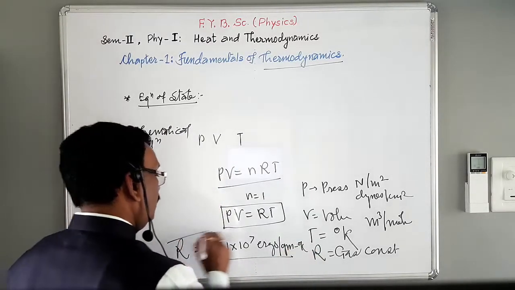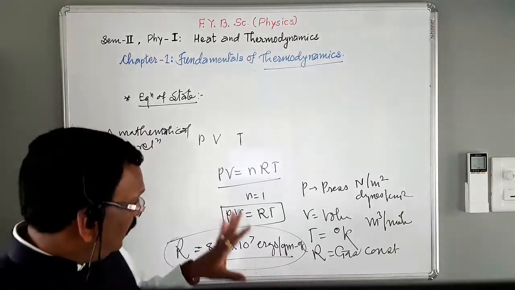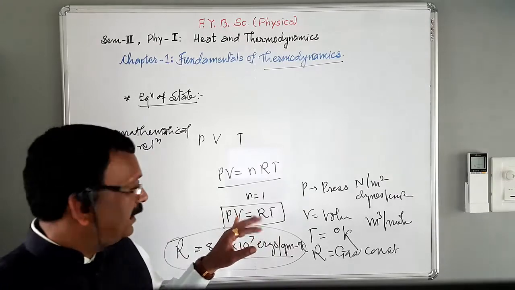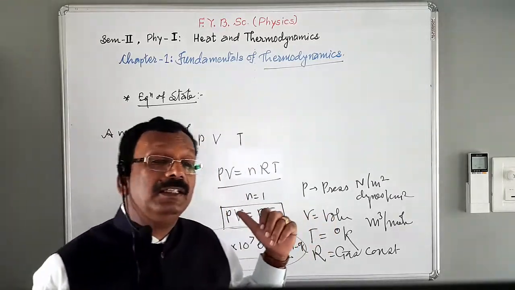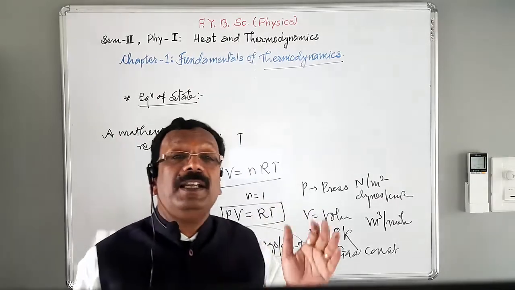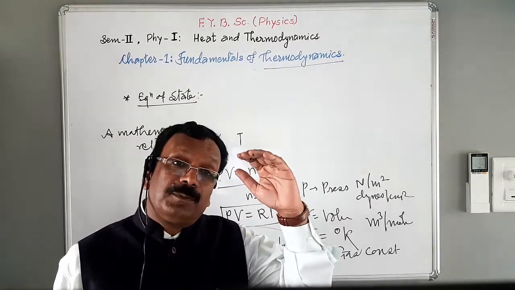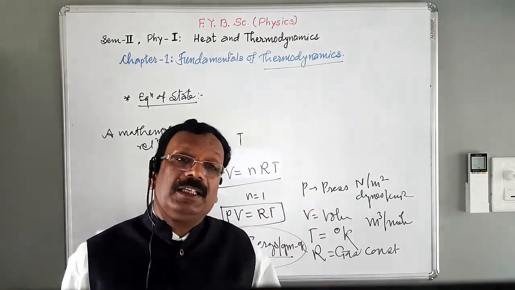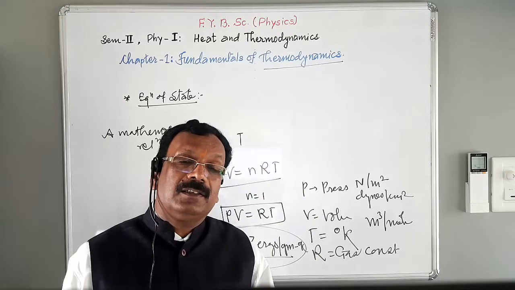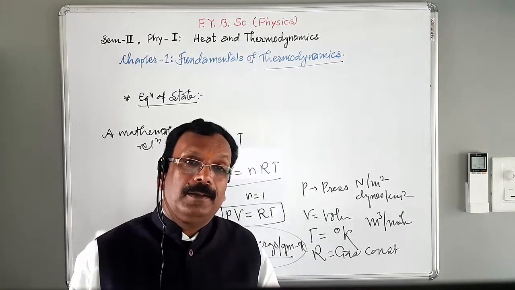This is the value of the gas constant. Remember this forever. Now, remember that the pressure P, volume V and temperature T are not independent variables. If the pressure of the gas decreases, then the volume can increase, and vice versa.